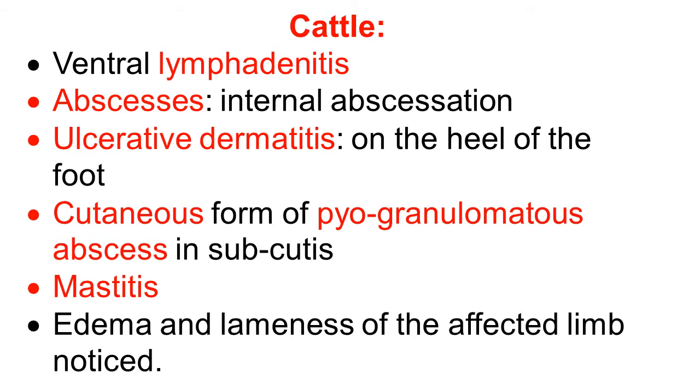It also produces mastitis. Edema and lameness of the affected limb is a common observation.